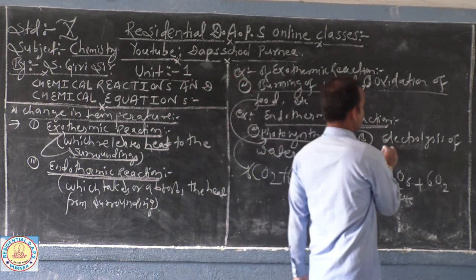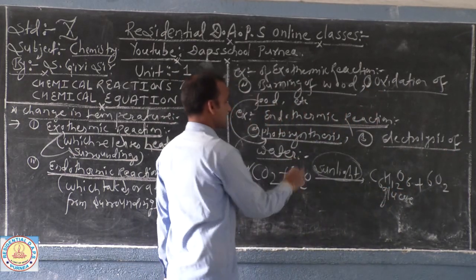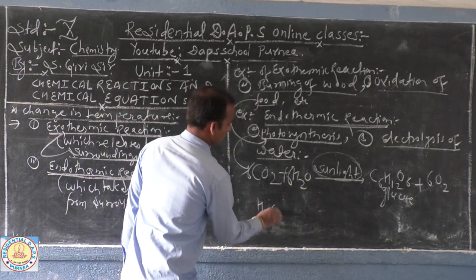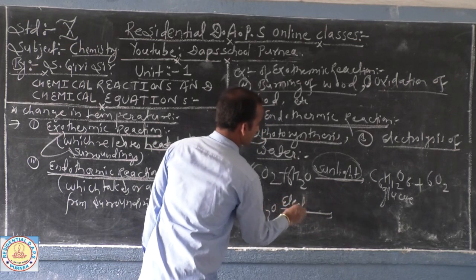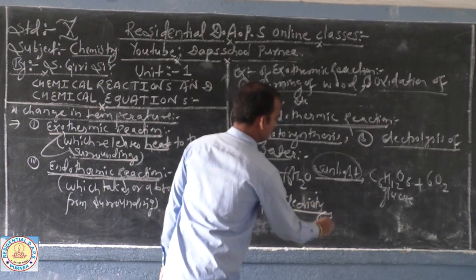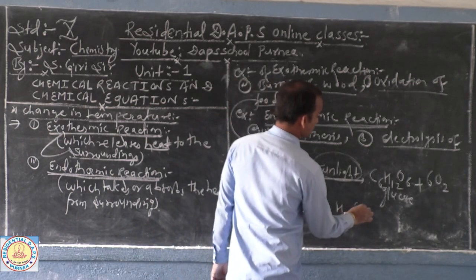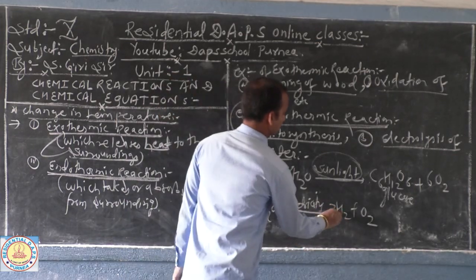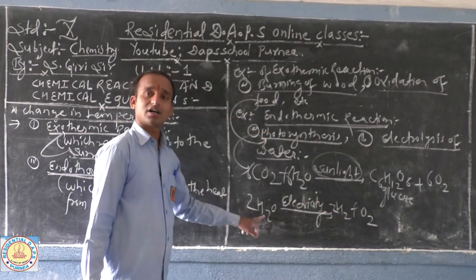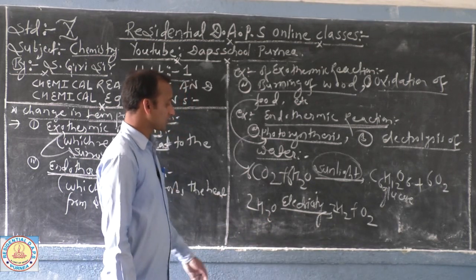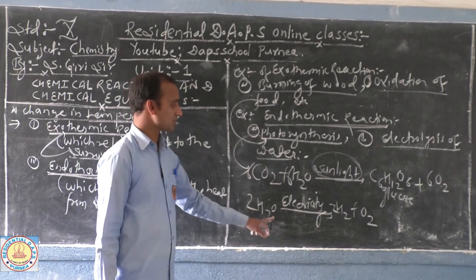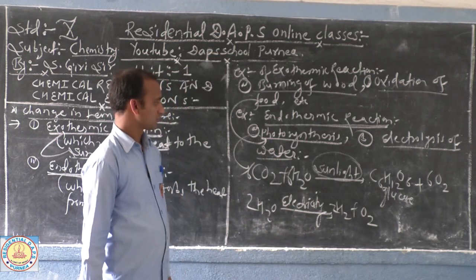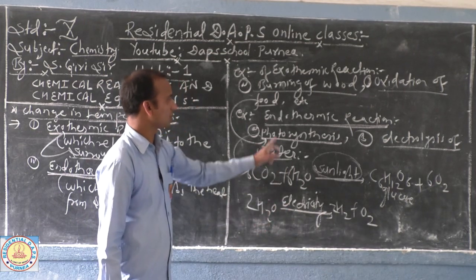Now next, electrolysis of water. When you pass electricity through the water, then hydrogen and oxygen gas are liberated. Means if you want to separate the constituents of the water molecule into hydrogen and oxygen, then you need to supply energy in the form of electricity. So this is also one example of an endothermic reaction.